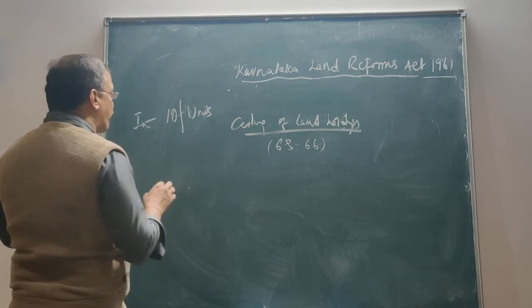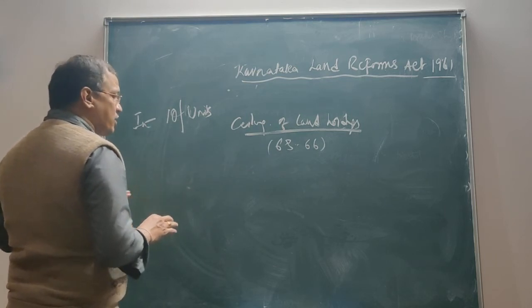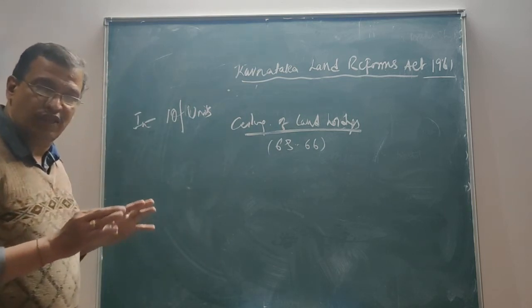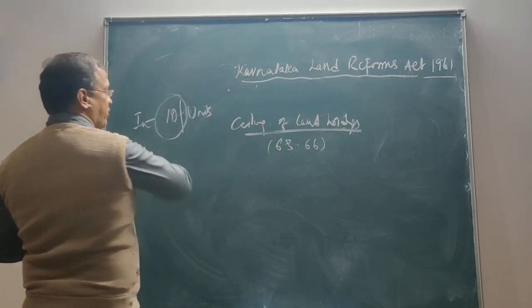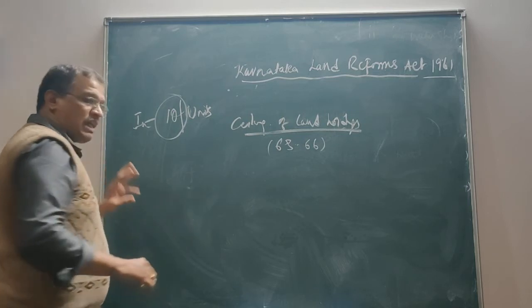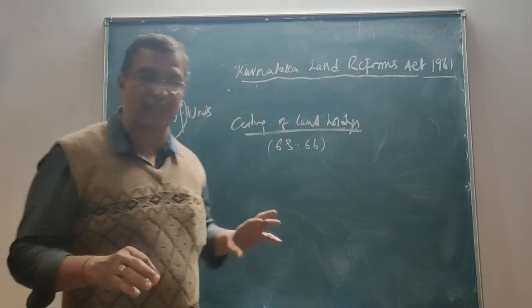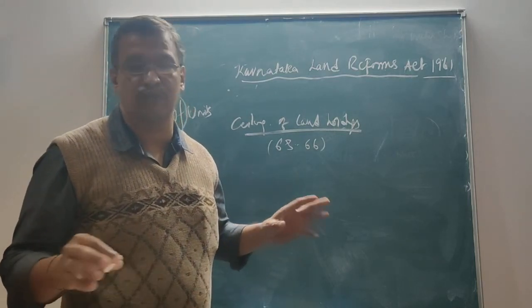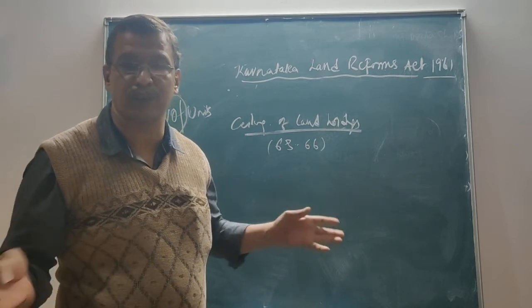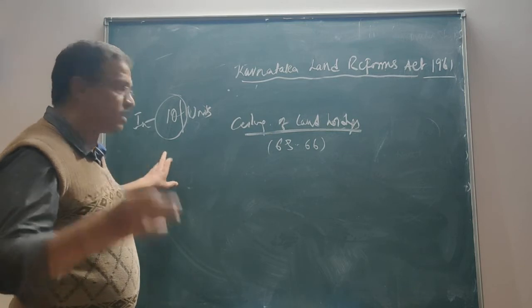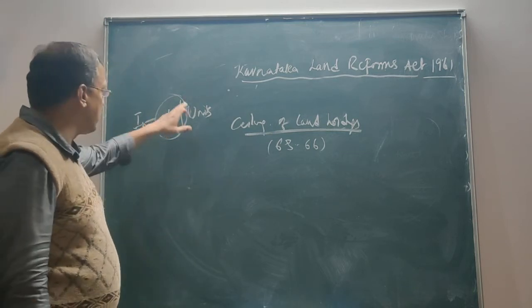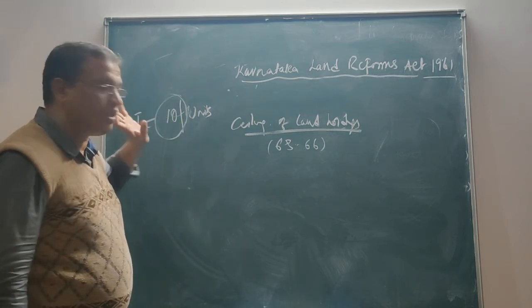If I have a family not exceeding 5 in number, it is again 10 units. In cities we come across a couple with two kids, 4 members. Even with 4 members, it is 10 units.